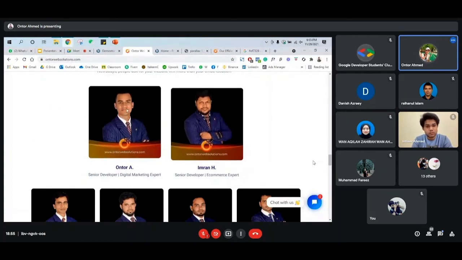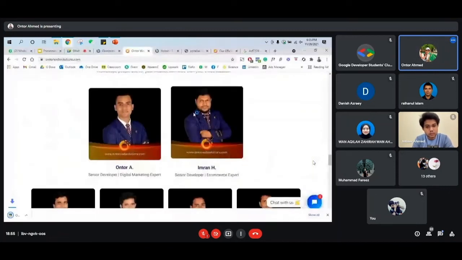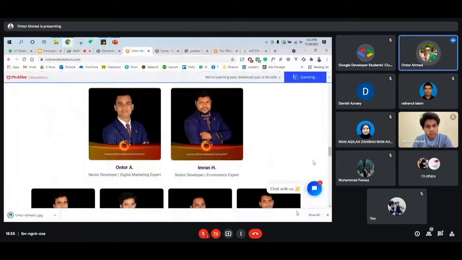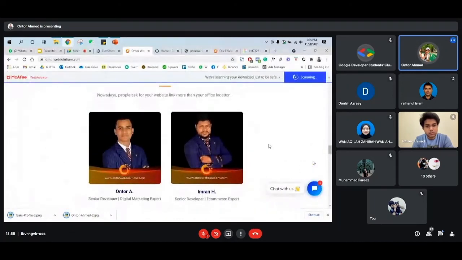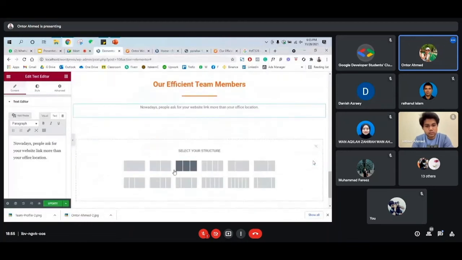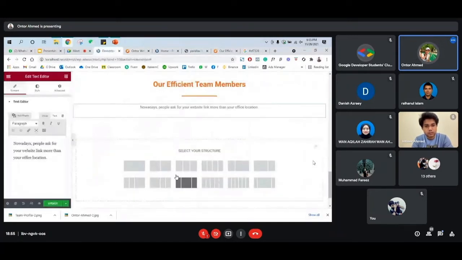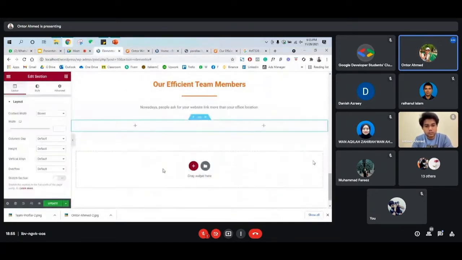And I guess you guys already know what this is. This is just a simple image, so we just download it first, but for your case you can use your own image. And now we need to guess how many sections, how many boxes we will need. As you can see, we only need 2 boxes, so we can just select 2, and then we can add those images over here.